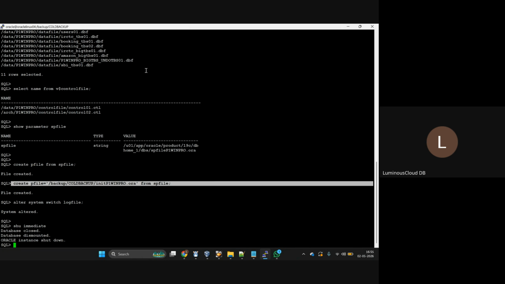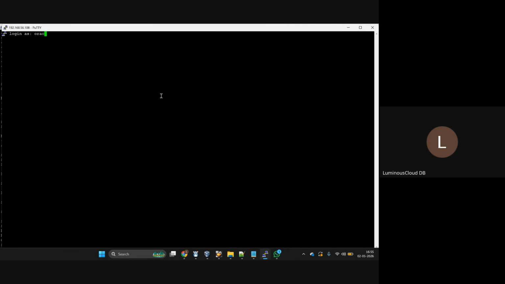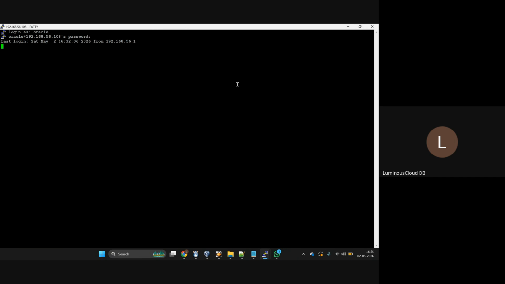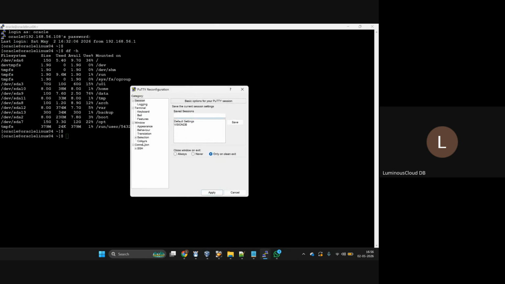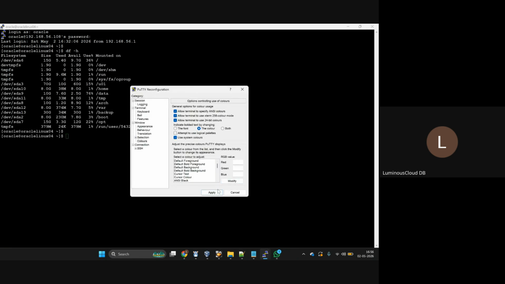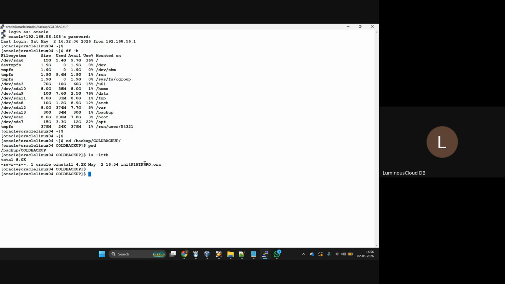Let me take a duplicate session. Now I will go to my backup location and see whether any backups are there. What is the backup location we kept? This is the one. Here, are we able to see any files? This file we are able to see.